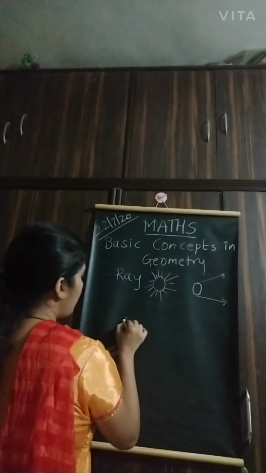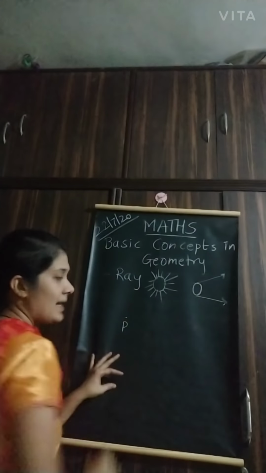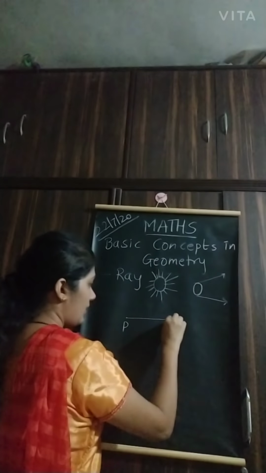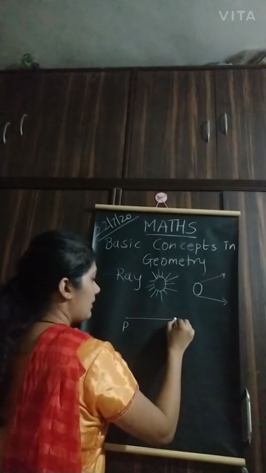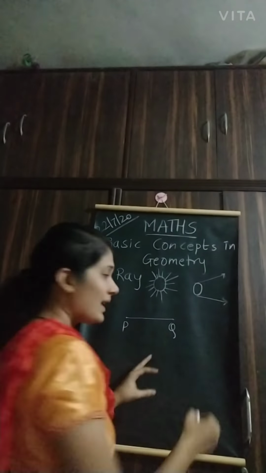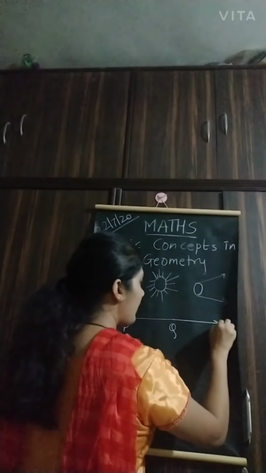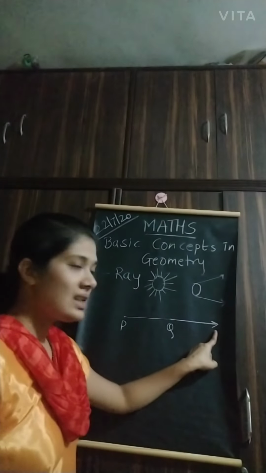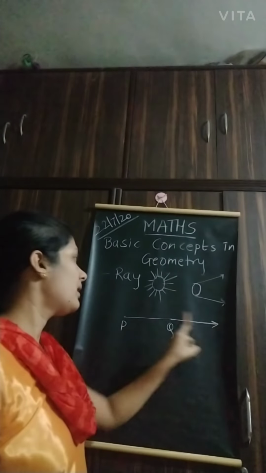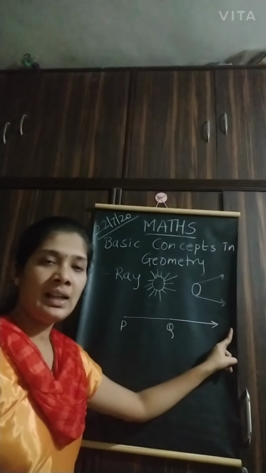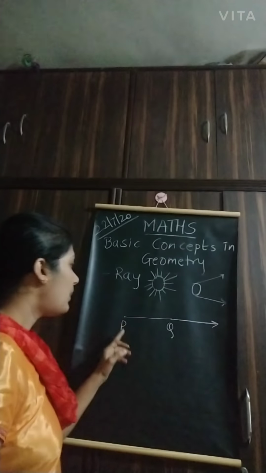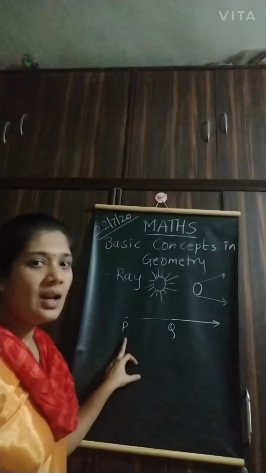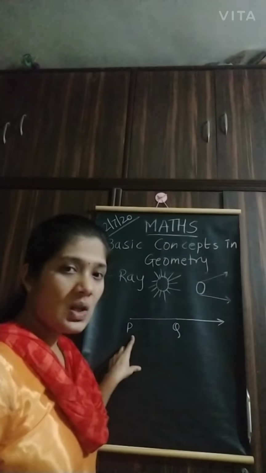So if I take a point P as origin and start it like this, so this point Q can go continuously forward in the same direction, and that is called a ray. So this arrowhead is suggesting that this Q can be extended to any limit, but the origin, the point at which the ray starts, is only one, and that is called the origin.